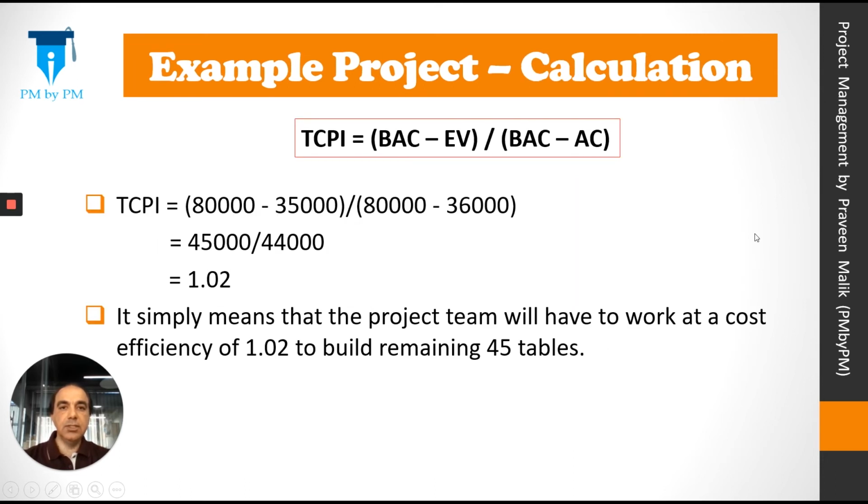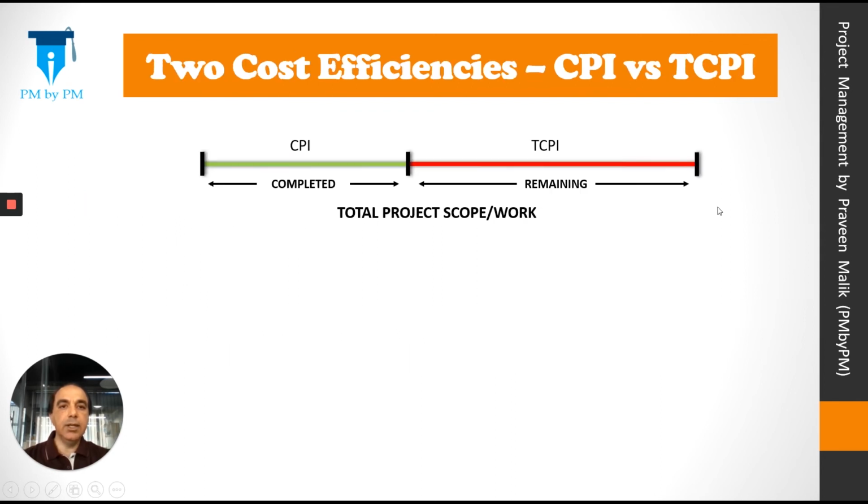Let's put these figures in our TCPI formula. So TCPI is equal to BAC minus EV divided by BAC minus AC. If we put the values, the TCPI will come out to be 1.02. It simply means that the project team will have to work at a cost efficiency of 1.02 to build the remaining 45 tables. Let's look at the difference between CPI and TCPI.